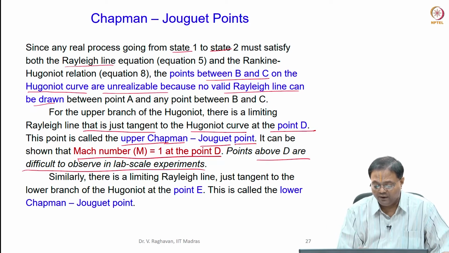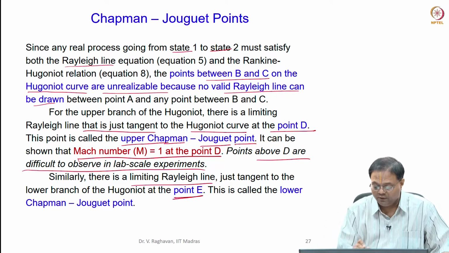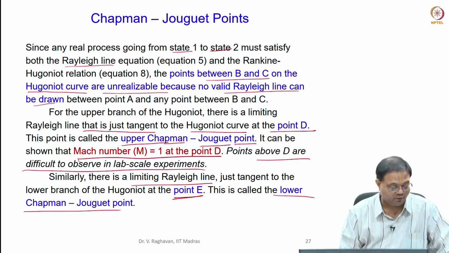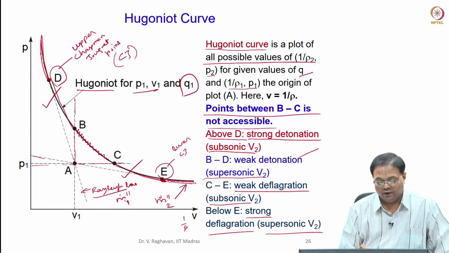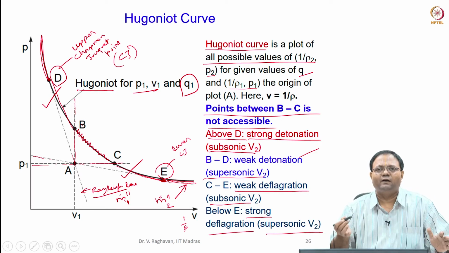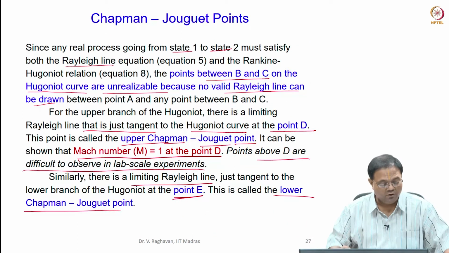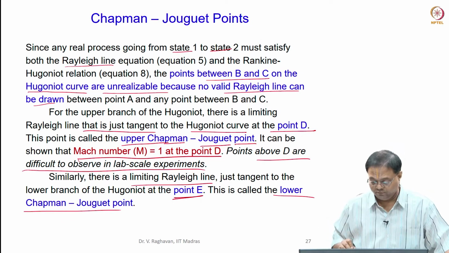Similarly, there is a limiting Rayleigh line in the lower portion which will give the tangent to the Hugoniot, which is point E, called the lower CJ point or Chapman-Jouguet point here. So, this point E is accessible. Points between C and E are not accessible. It is not practical. Theoretically you can get the values, but it is not practical. Strong deflagration and supersonic exit velocities.